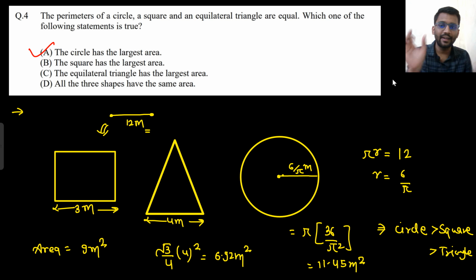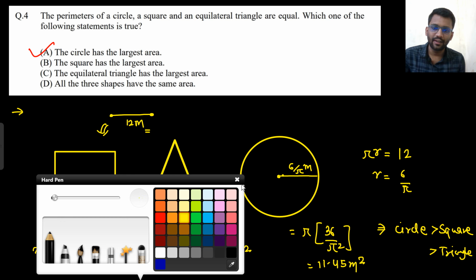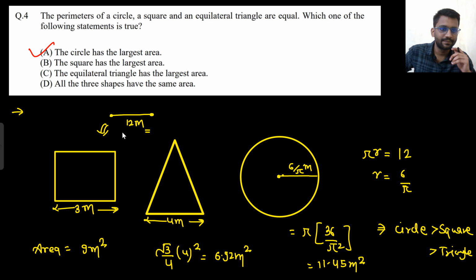So if I am giving you a 12 meter wire, why did I take 12 meter here? Can anyone tell why did I take 12 meter? Because this will have 4 sides and this will have 3 sides. LCM of 4 and 3 is 12, so that I can divide it in equal proportion.